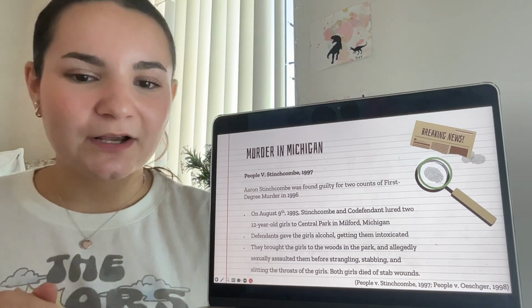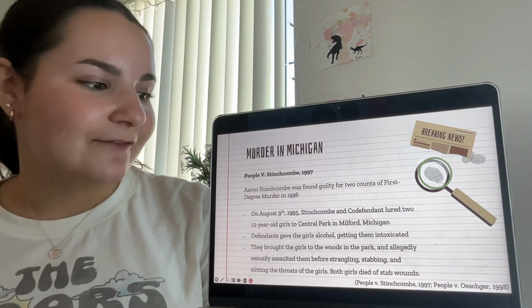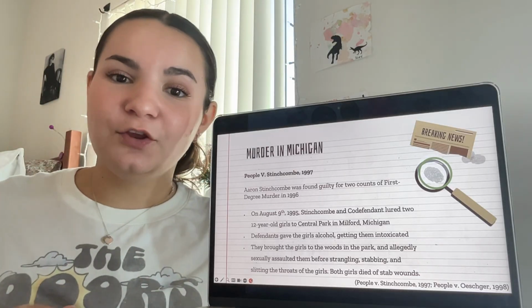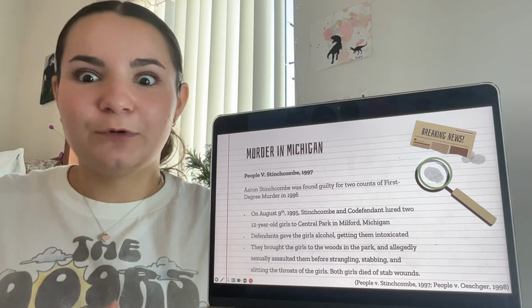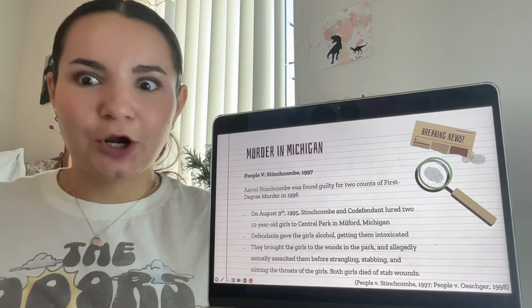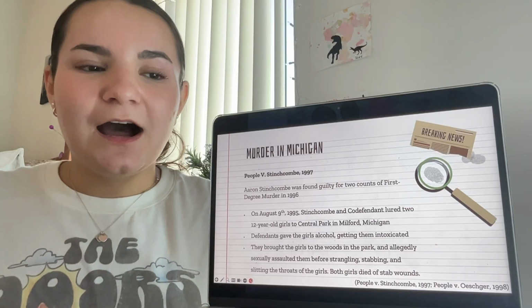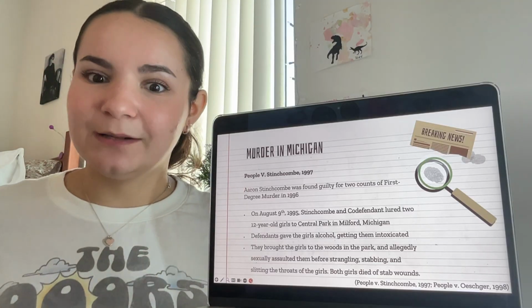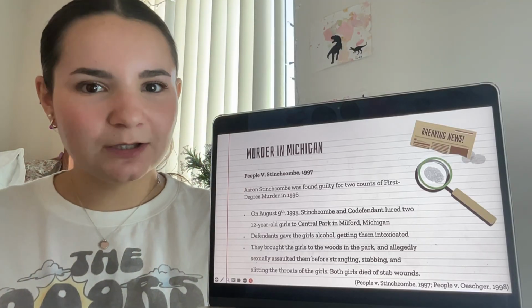So, back on August 9th, 1995, Stinchcomb and his co-defendant had lured two 12-year-old girls into Central Park in Milford, Michigan, which, like I said, is where I'm from, the town where I actually grew up in, park I go to when I go home. My dad actually went to high school with Aaron Stinchcomb, so he has some stories about how he was definitely a little bit off, but